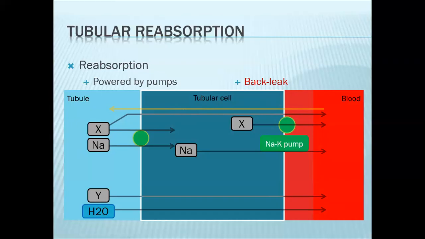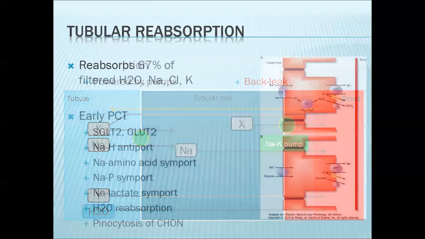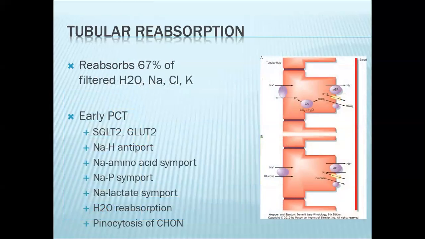Now we'll go through the different segments of the nephron. So follow now the flow of the filtrate. Coming from the Bowman's space, the filtrate will pass through the proximal convoluted tubule. Now the proximal convoluted tubule is divided into the early PCT and the late PCT.